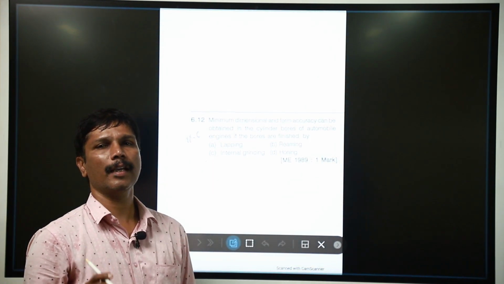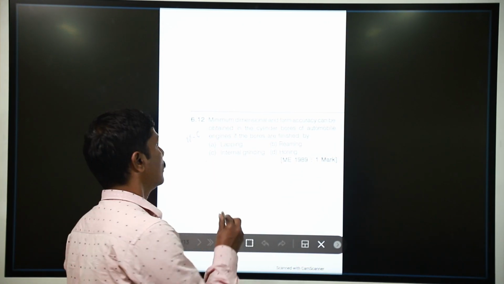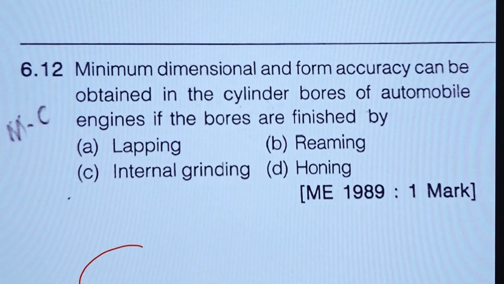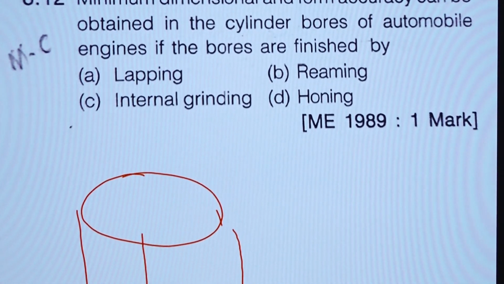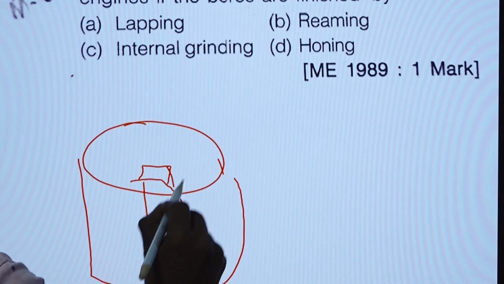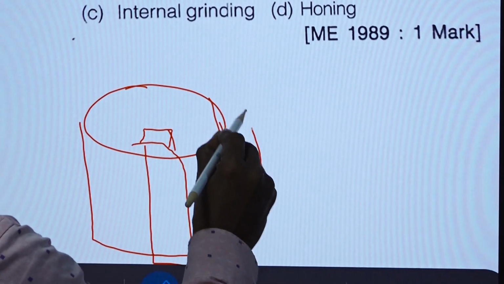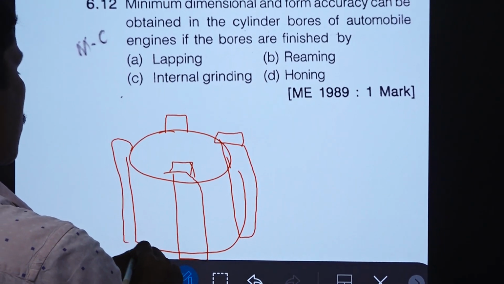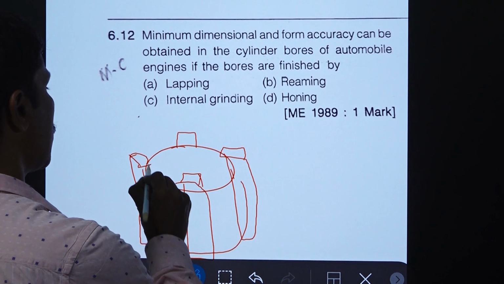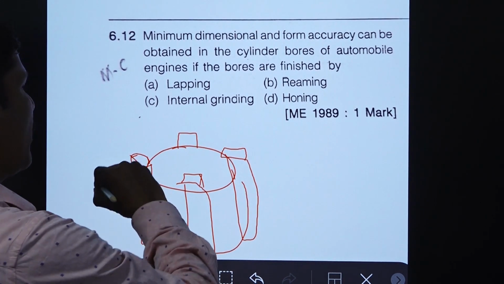So, we have the honing operation here. Honing is an operation done with the help of abrasive sticks. On the periphery we have abrasive sticks, and with their help the tool can be rotated.